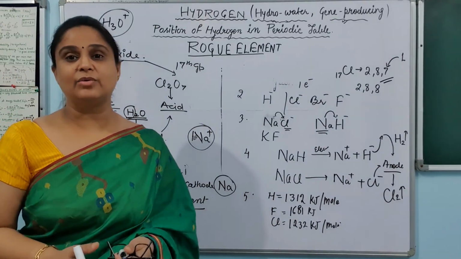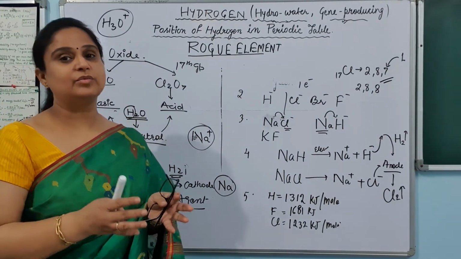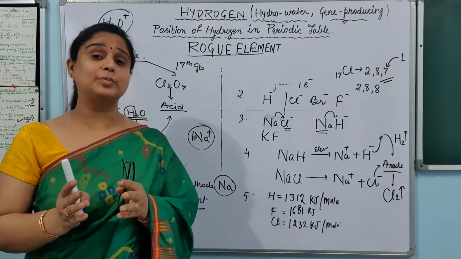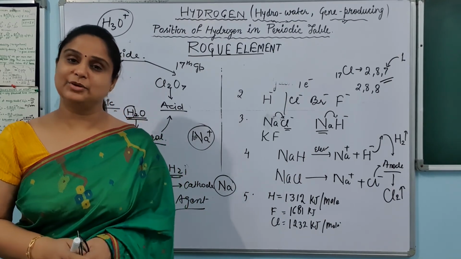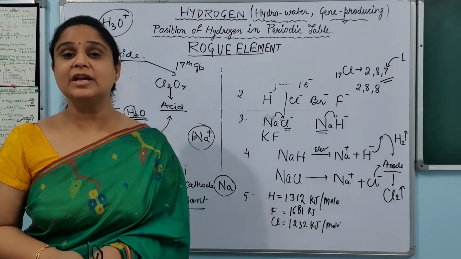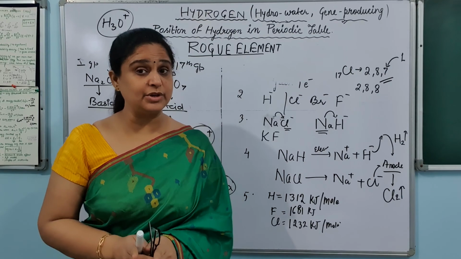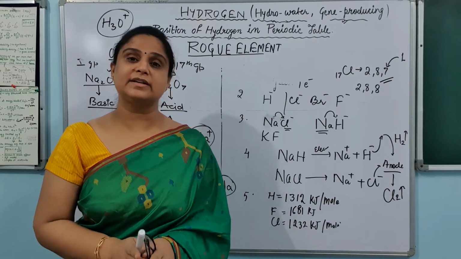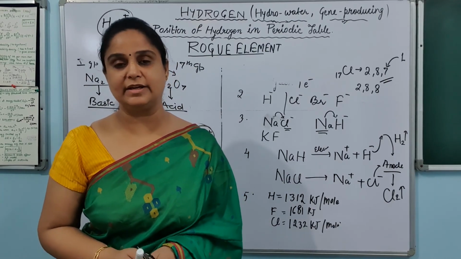So this is how we can discuss the properties of hydrogen, how they resemble the first group and 17th group, and why hydrogen is not kept in a particular group. This is all about the position of hydrogen in the periodic table. I hope this video will help you understand this very important concept. You will definitely get some questions in your examination. At least a 1 mark question you will get in your exams.